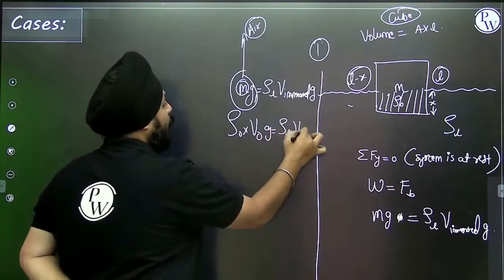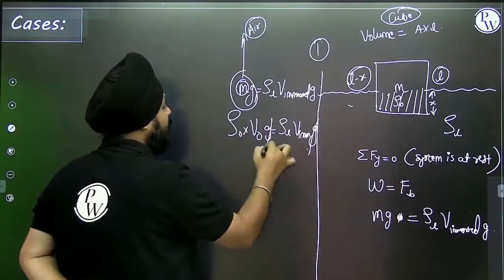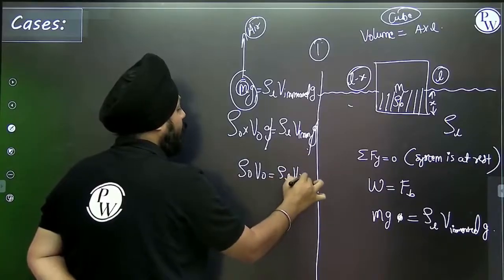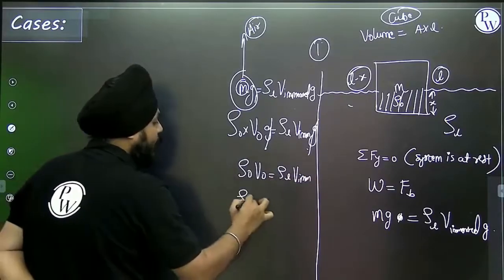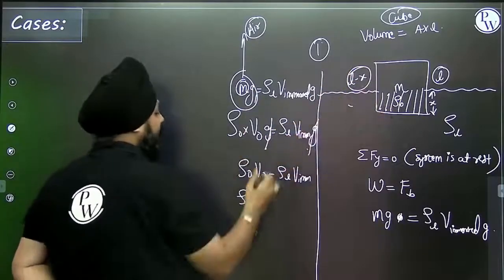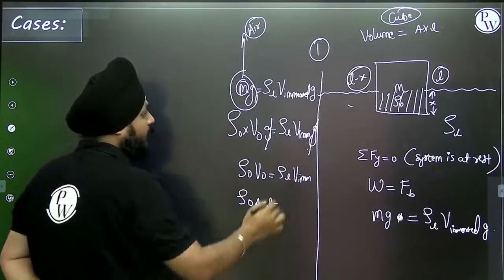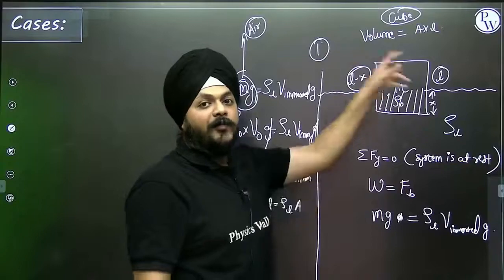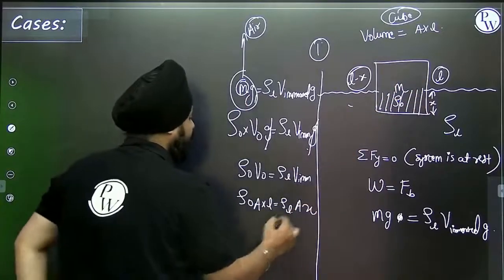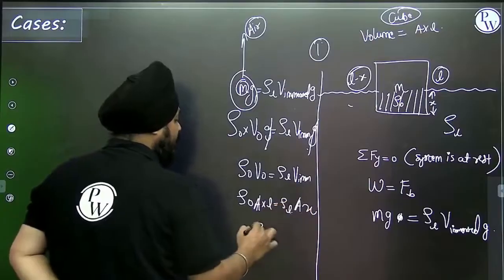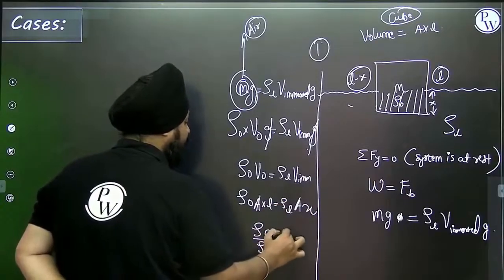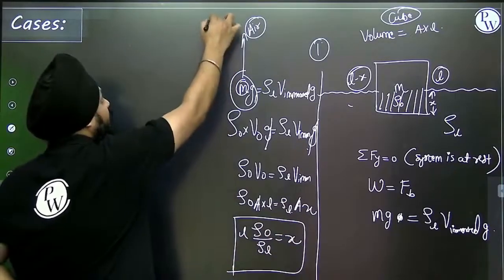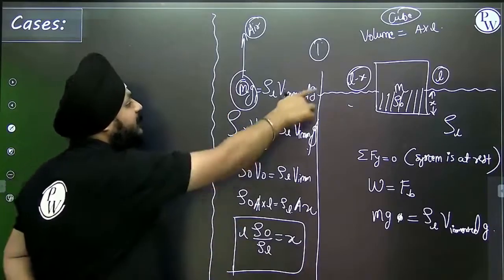Density of the liquid, volume immersed, into g. So this g is going to cancel. Density of object, volume of entire object, equals density of liquid, volume immersed. If I'm talking about the entire object in air, can I say volume is area into length? Now, density of liquid. Area will remain the same, but what part of L is immersed inside the water? X. So the area will get cancelled. So density of object by density of liquid, into L, will be equivalent to the value of x. This is how, using the law of flotation and Archimedes principle, this x is calculated.